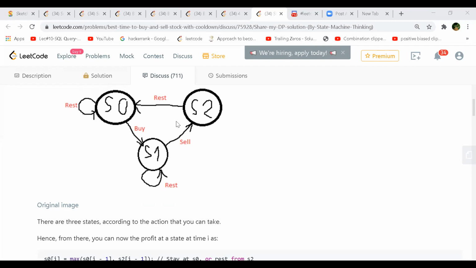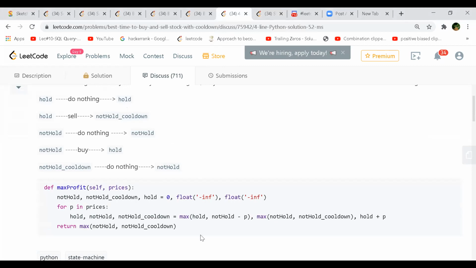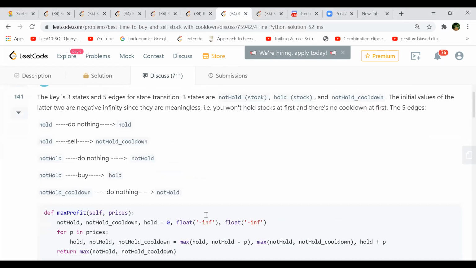This is the entire diagram. Also, you can have loops on rest and buy only, right? You cannot have it on sell, because you cannot resell the same stock every time. This is the same thing as the implementation, the three steps I was saying. If you hold it, you do nothing, so it will be with you only. And if you have sold the stock, then after that you will go for a cooldown period, right?